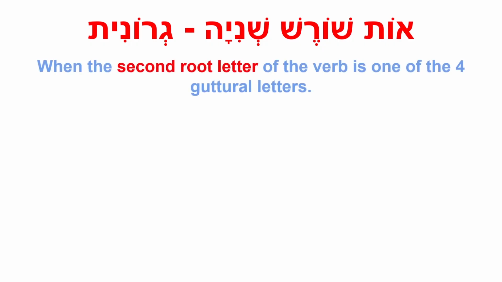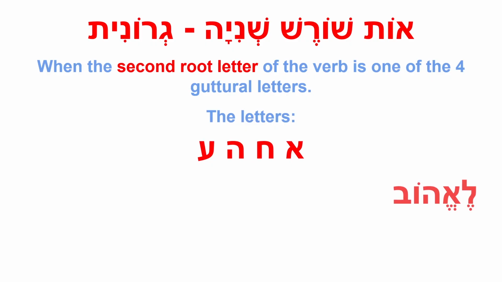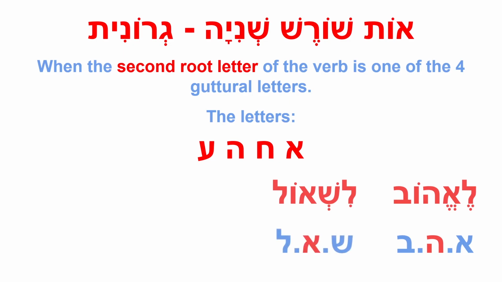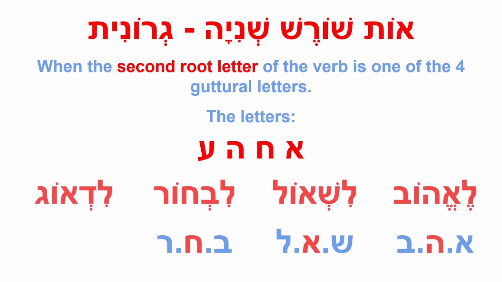When the second root letter of the verb is one of the four guttural letters, the letters Aleph, Chet, Hey, and Ain. Verbs like le'ehov, to love, that contains the root letters Aleph, Hey, Bet. Lish'ol, to ask, Shin, Aleph, Lamed. Livchor, to choose, Bet, Chet, Reish. And lit'og, to worry, Daled, Aleph, Gimel.